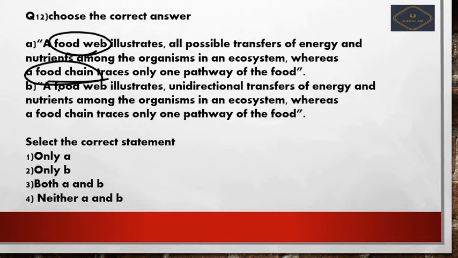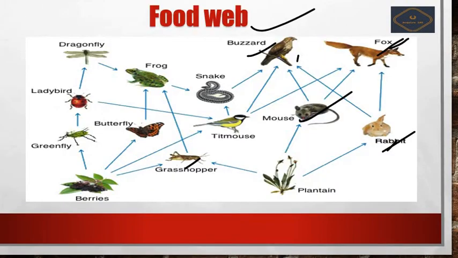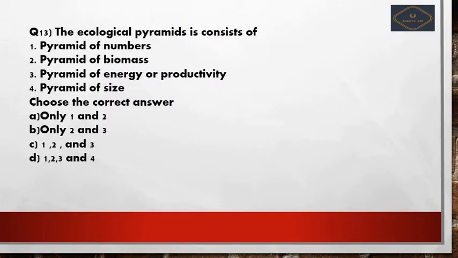So next, we have done with the food web. Next we see the ecological pyramid. That is the 13th question. The ecological pyramid consists of the pyramid of number, pyramid of biomass, pyramid of energy or productivity, and the pyramid of size. So there are 4 options given below. Out of this you have to choose the correct answer. So the correct answer is C.